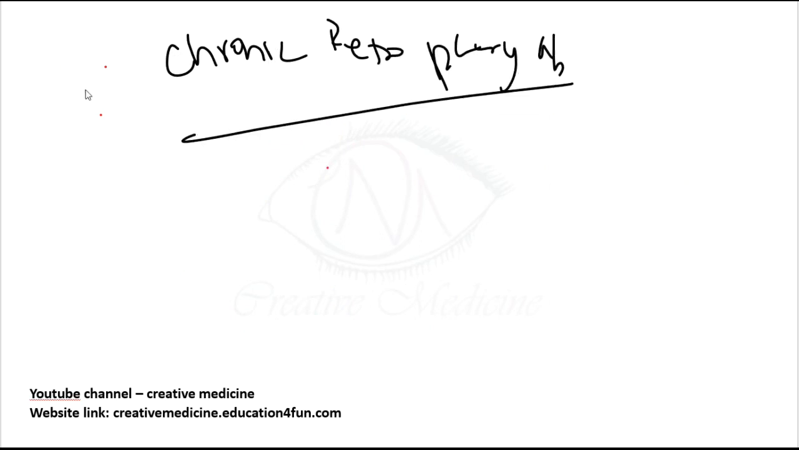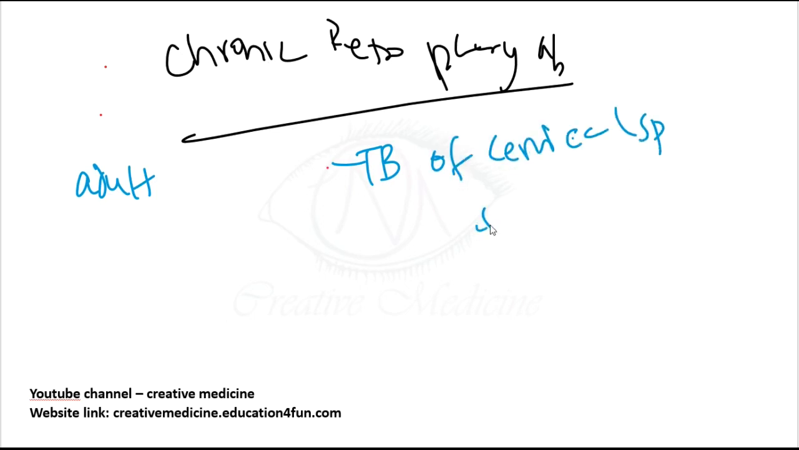The next important thing is the chronic retropharyngeal abscess. What do you see in chronic retropharyngeal abscess? It is mainly seen in adults, and it occurs because of TB of the cervical spine, also called Pott's spine. This causes enlargement of the retropharyngeal lymph nodes, secondary to tuberculosis of the deep cervical lymph nodes.